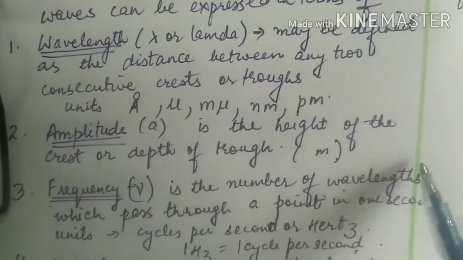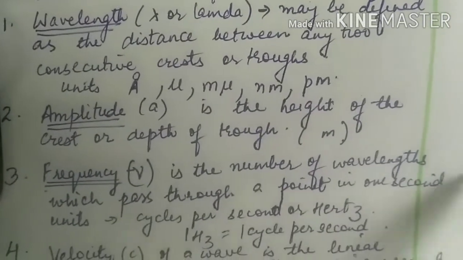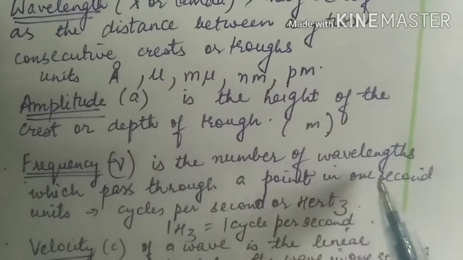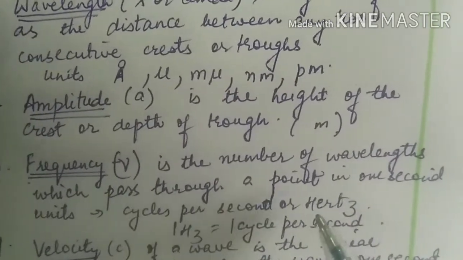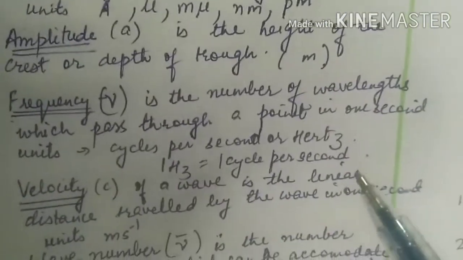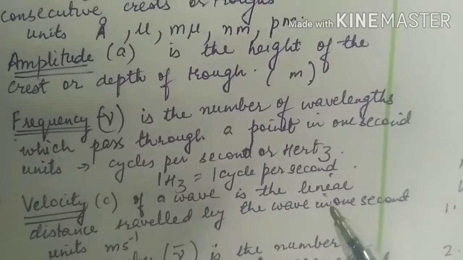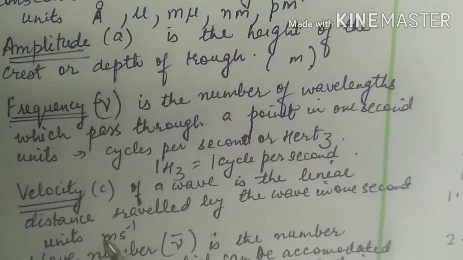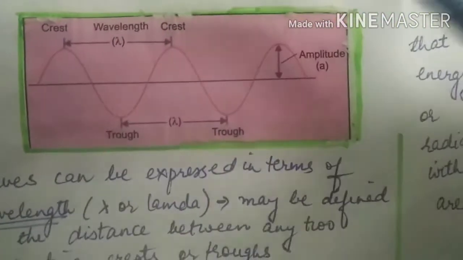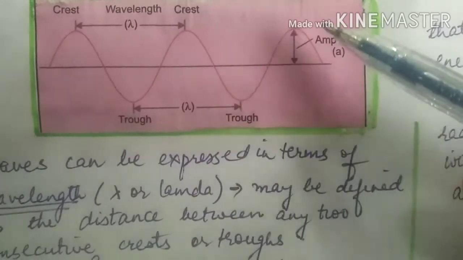Frequency is the number of wavelengths which pass through a point in 1 second. Units are cycles per second or hertz. 1 hertz is equal to 1 cycle per second. Velocity of a wave is the linear distance traveled by the wave in 1 second. Its units are meters per second. So let us take this point and a wave is traveling.